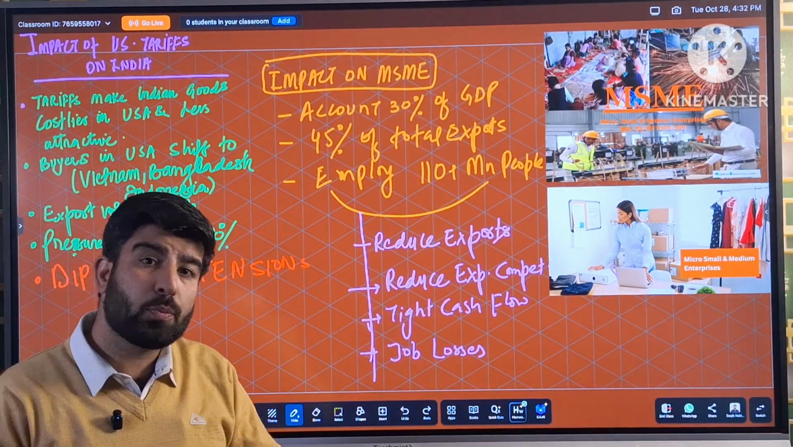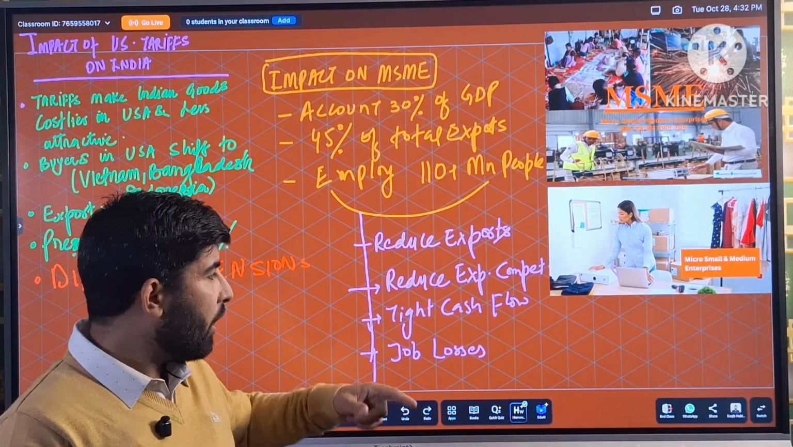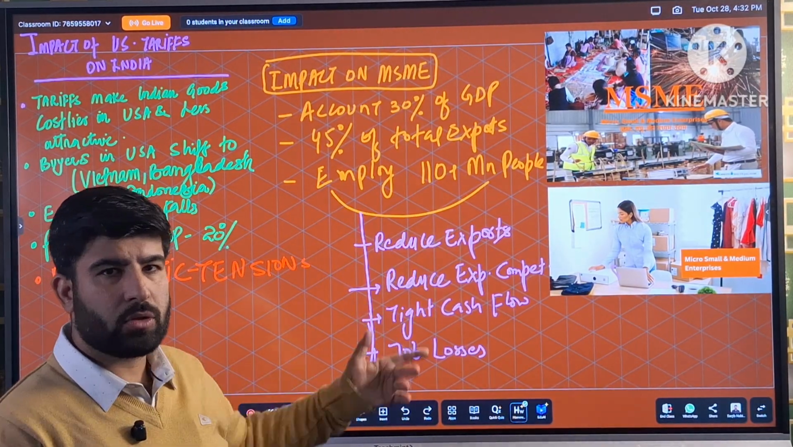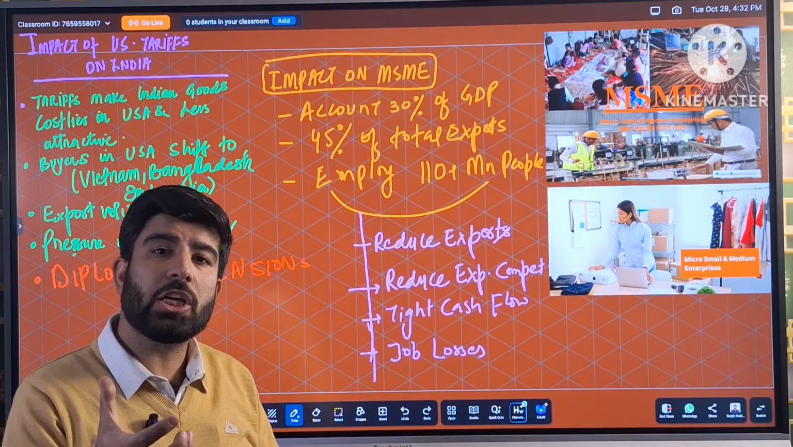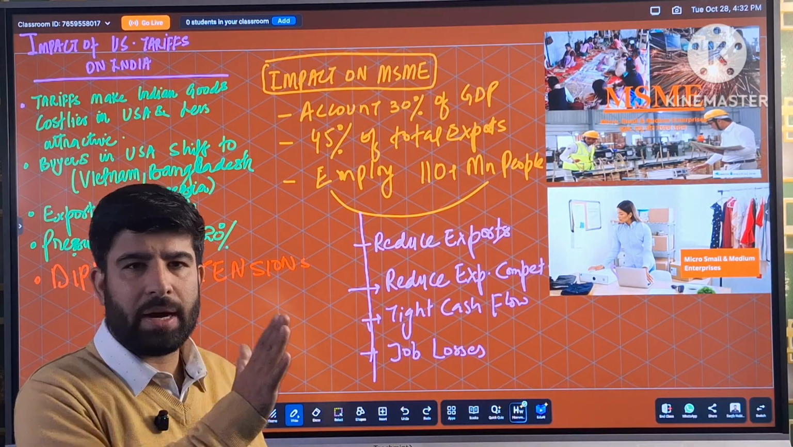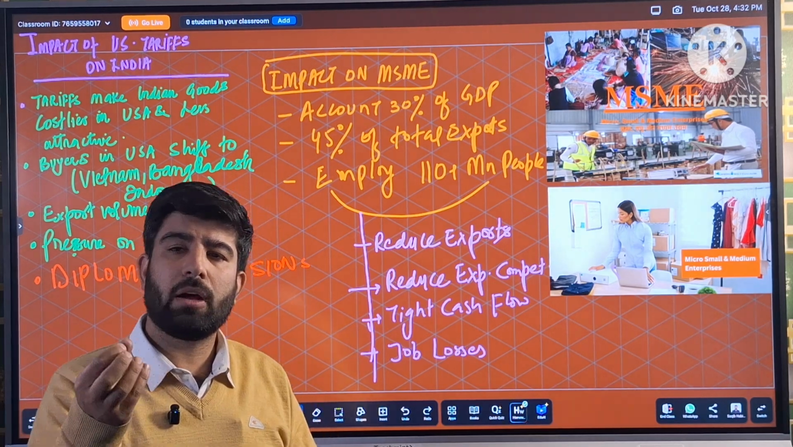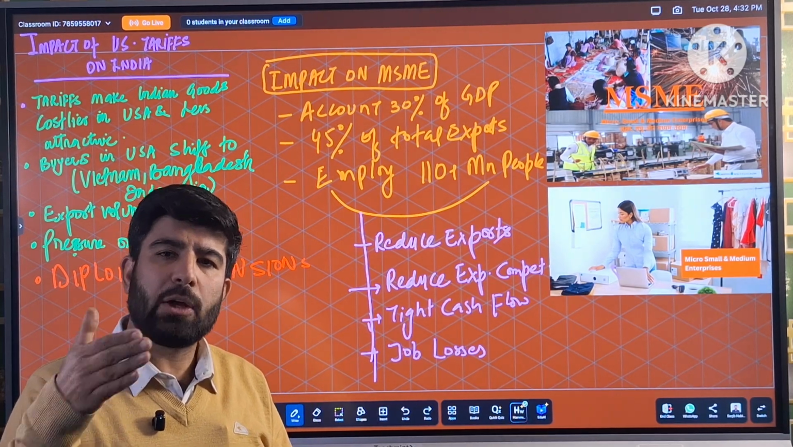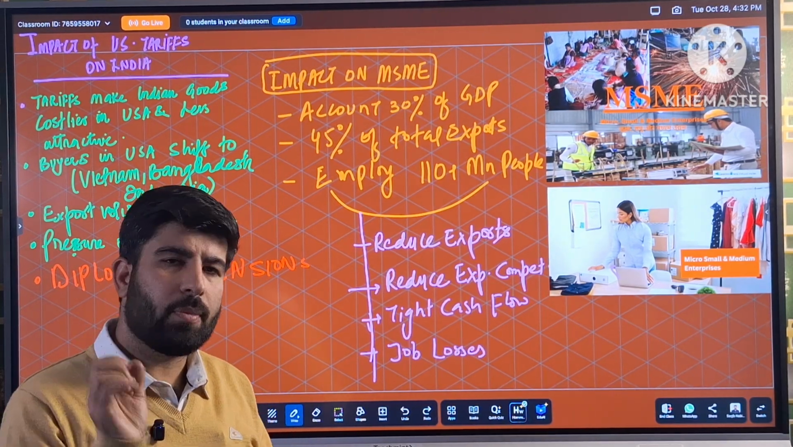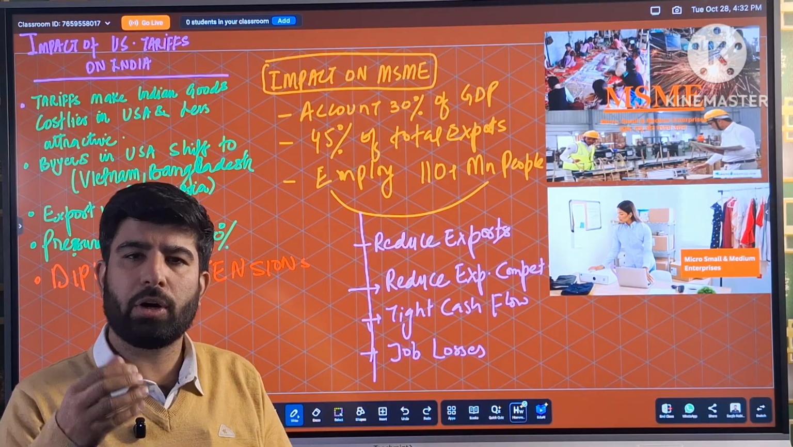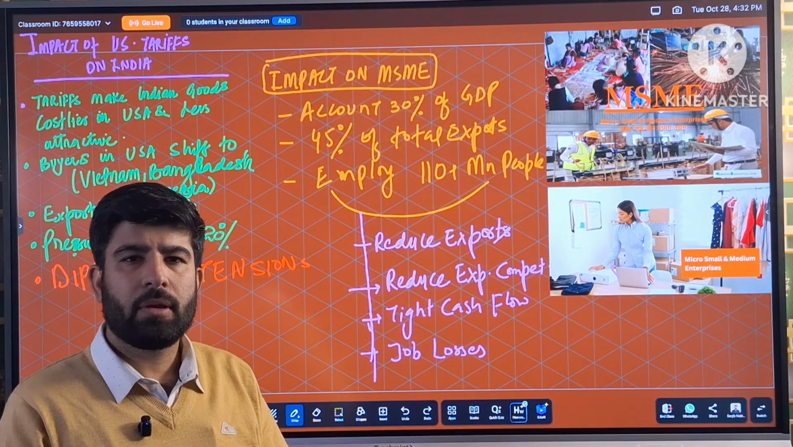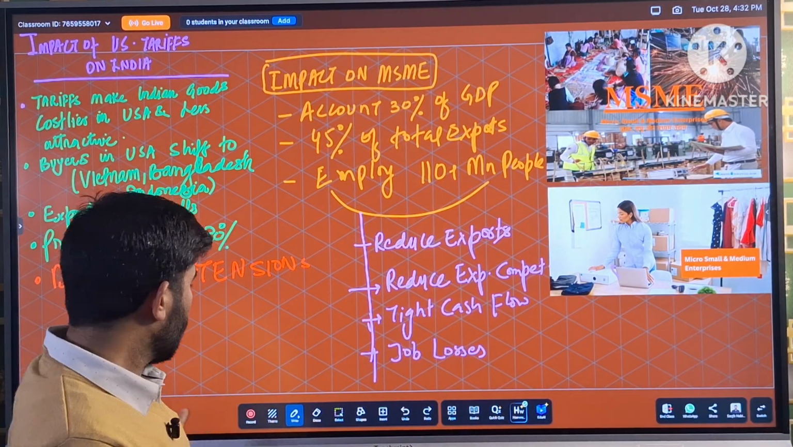It will reduce the export competitiveness because then the other markets will come into play with respect to the America. It will tighten cash flow. You are getting cash inflows by exporting your products. Now that will get reduced and ultimately it will reduce jobs. It will actually lose jobs in the MSME sector, which will ultimately reduce the production and ultimately it will reduce the economic growth.